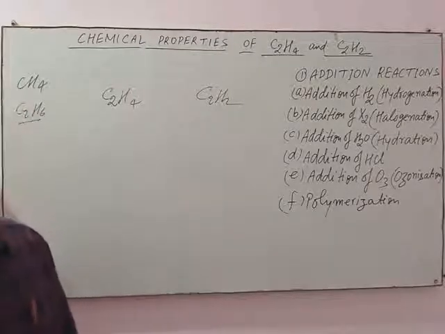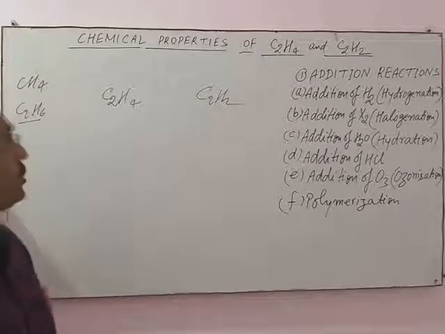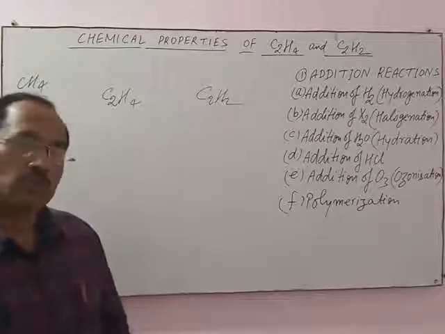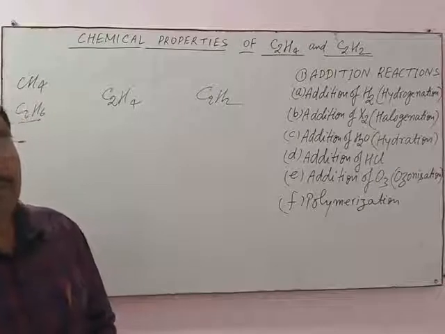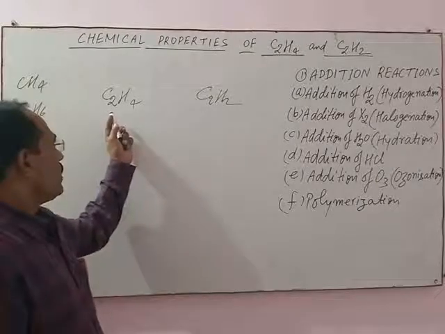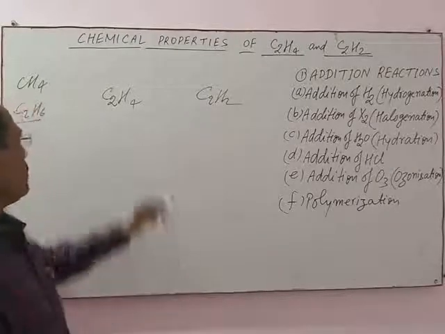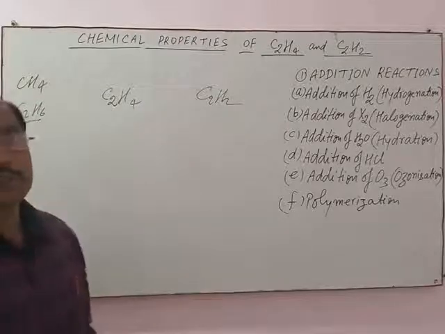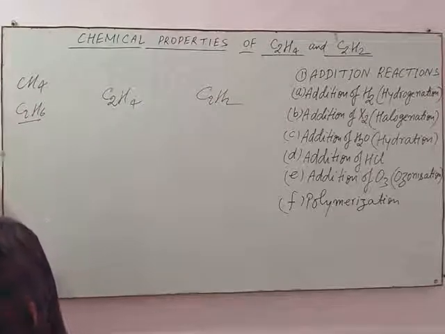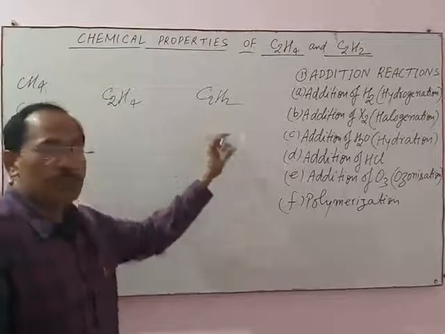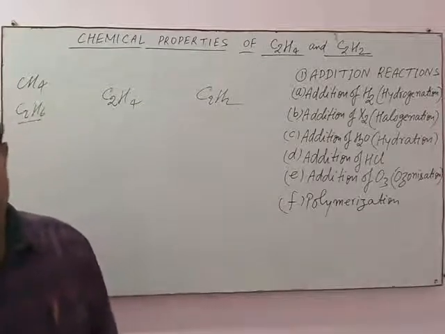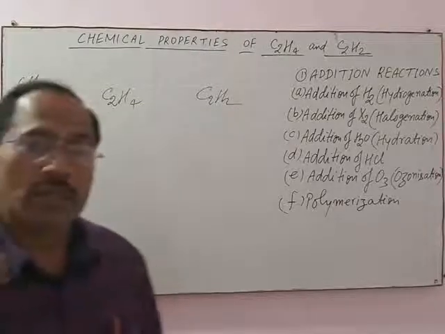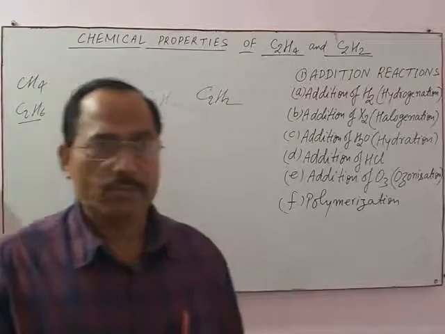Ethane burns with a non-sooty flame, while ethene and ethyne burn with a sooty flame. This is the combustion test of ethane, ethene and ethyne.